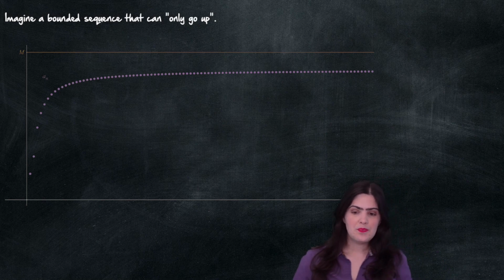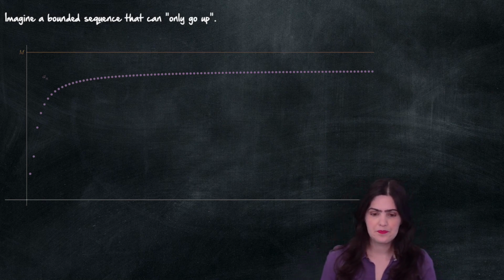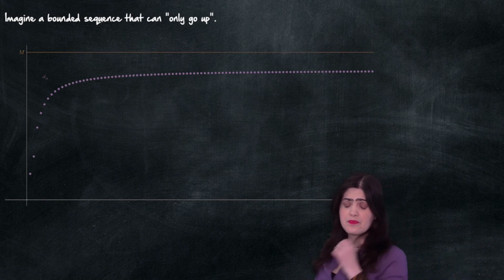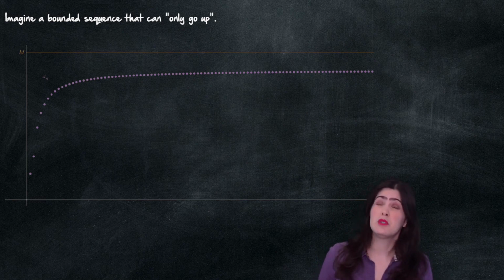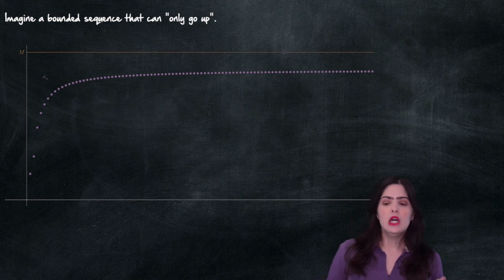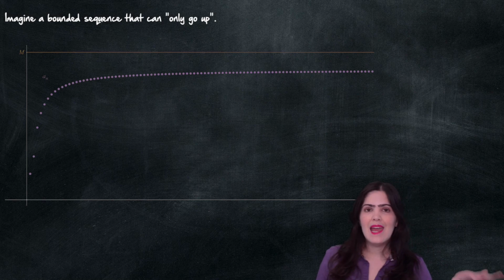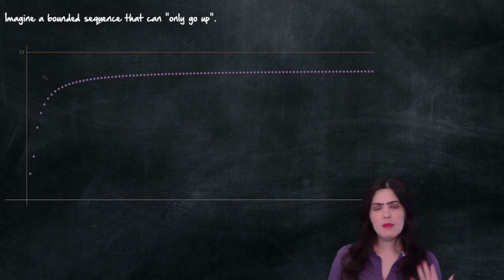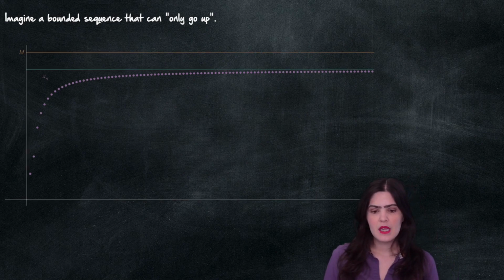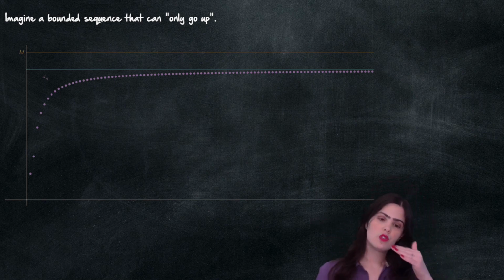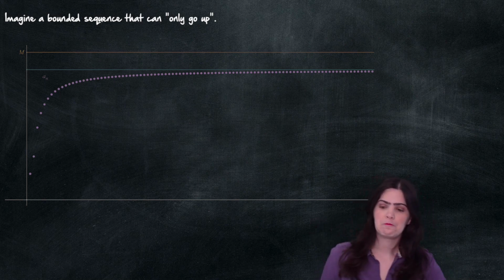Here I have a picture that will help us see this. It's bounded, and I have an upper bound M. We can see that all the points are going up. And if you look at it, it doesn't seem to be convergent to that M. It's not getting very close to that yellow line. But M was just an upper bound that I picked, and there are many others. So what if I pick a smaller upper bound? If you see this blue line, now the terms seem to be getting very, very close to that blue line. So they seem to be convergent to that value.